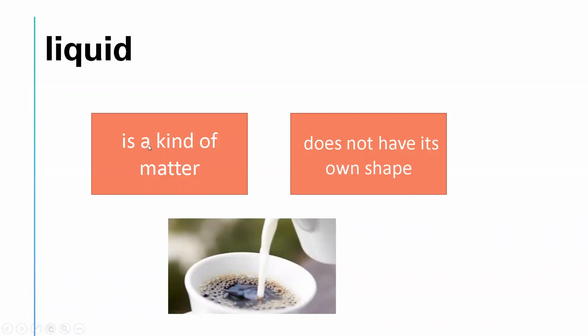Liquid is a kind of matter. Number one, also the solid is a kind of matter. So it's the same? They are the same, liquid and solid? Of course, no, they are different. How are they different? Solid has its own shape, but liquid doesn't have its own shape.